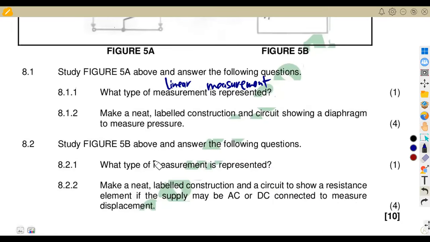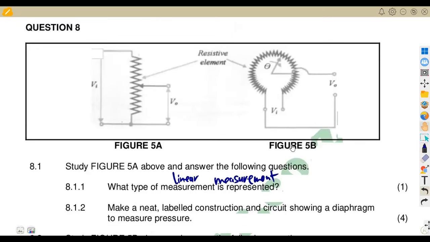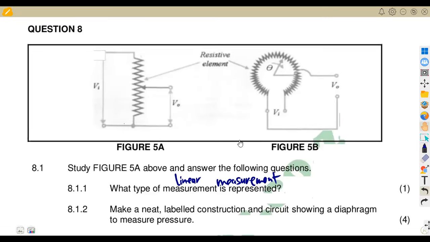If we check on the 5b, that one is angular. Remember, this is a potentiometer. So the B is for angular in this case, whereby you're dealing with maybe angular displacement in terms of your measurement. That was the question here, where we are simply separating 5a and 5b.